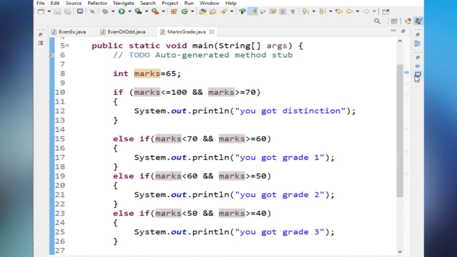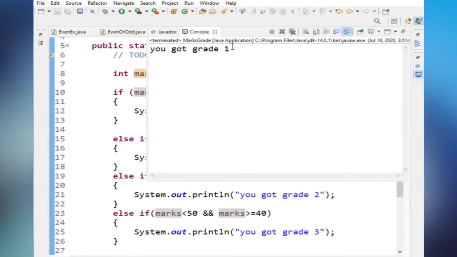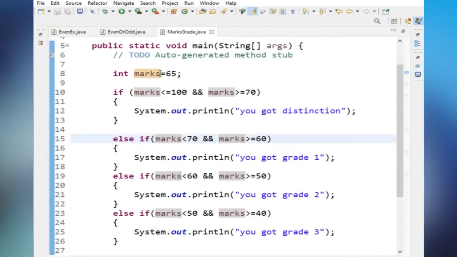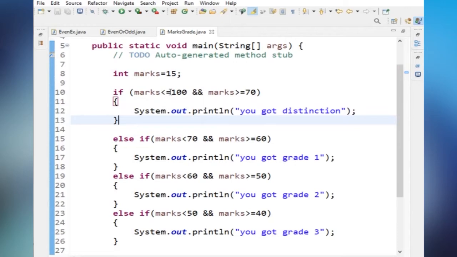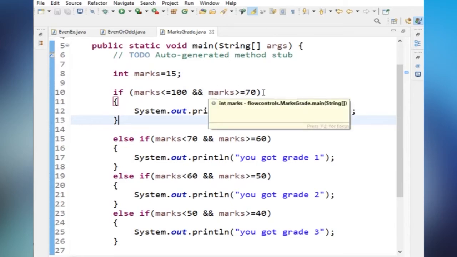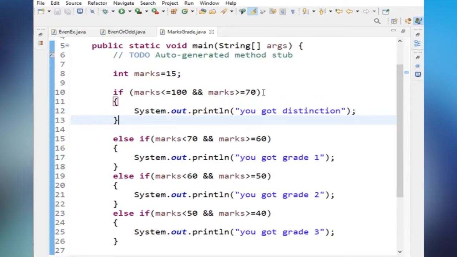So let us see. You got grade 1. Now suppose I give 15. What will the output be? Let us check. First it will check the if condition. Is marks less than or equal to 100? 15 is less than or equal to 100, yes, it's true. Next, is 15 greater than 70? No, this condition was false.